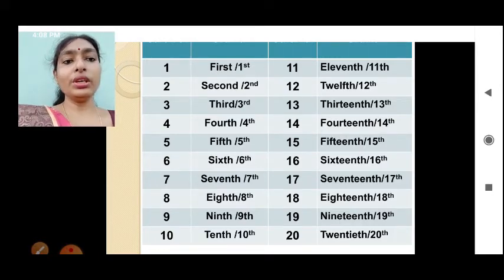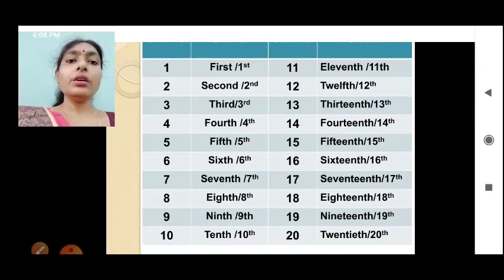That means fourth, fifth, sixth, seventh, like that we will do. But when 21 comes, again we will write 21st. 22 we will write 22nd. 23 we will write 23rd.